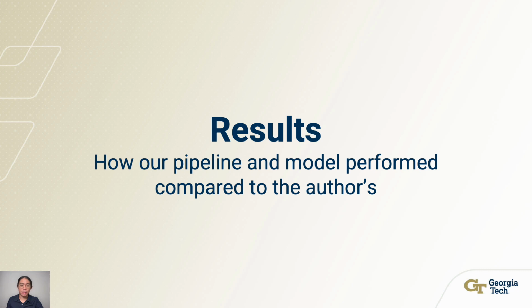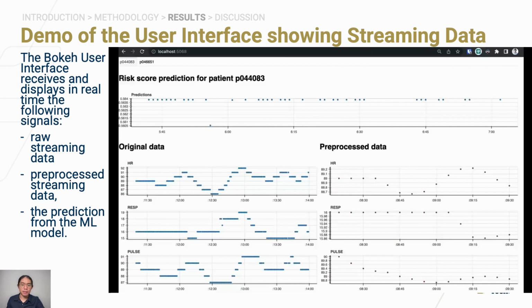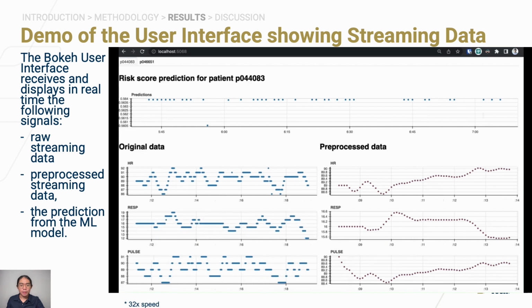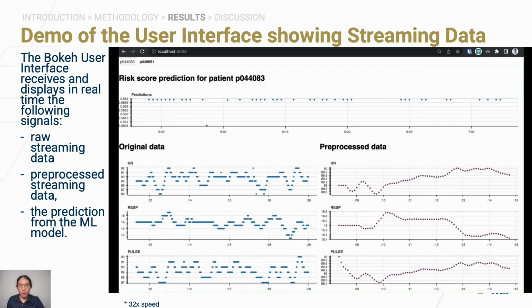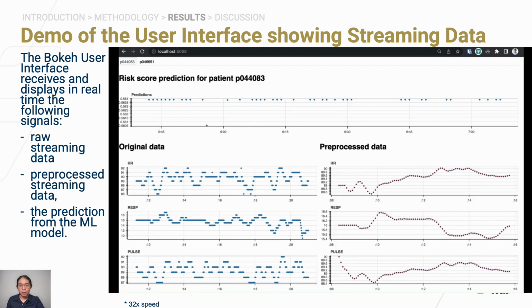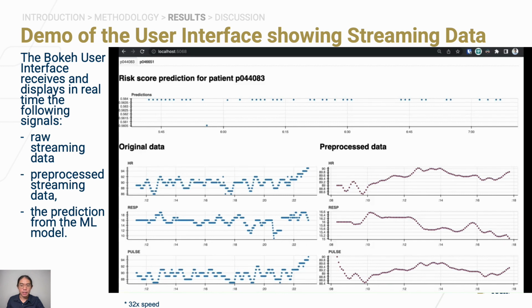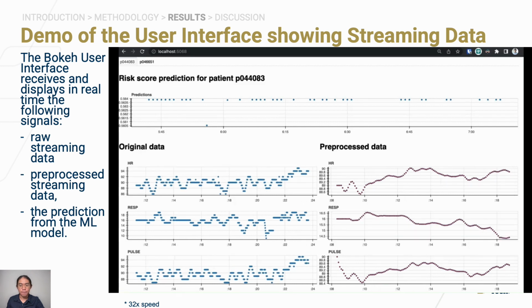Lastly, let's discuss how our pipeline and model performed compared to the authors. We showcase our result by first demonstrating the Bokeh user interface. The raw streaming data produced at a frequency of 1 data point per second is displayed on the bottom left charts. Note that even though we only displayed 3 signals here, there are actually 10 signals being processed simultaneously.